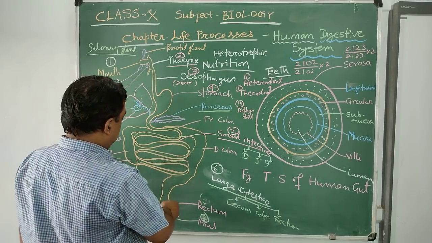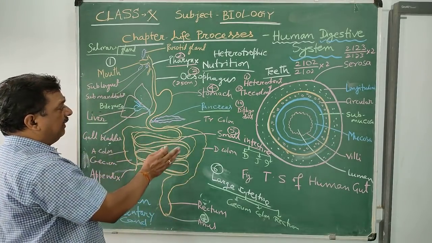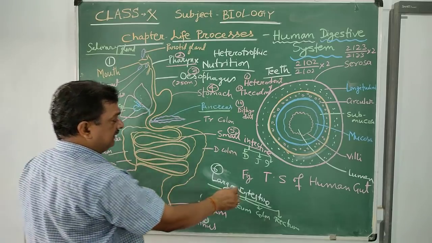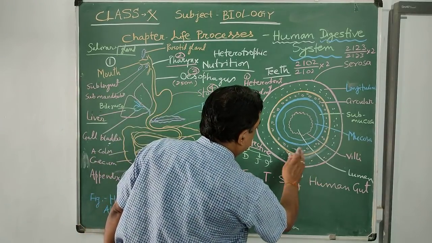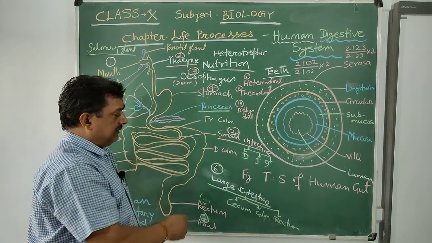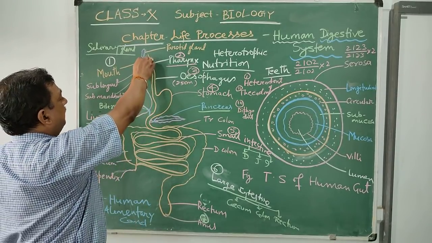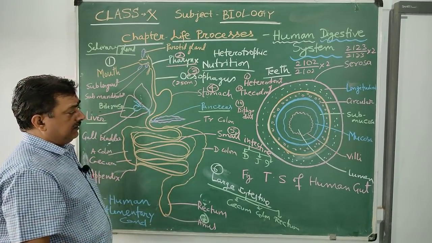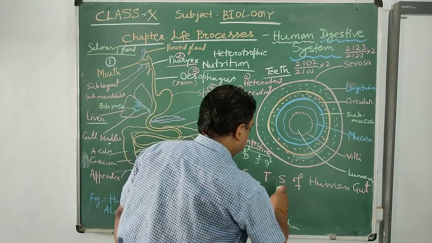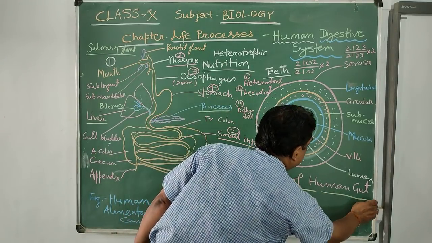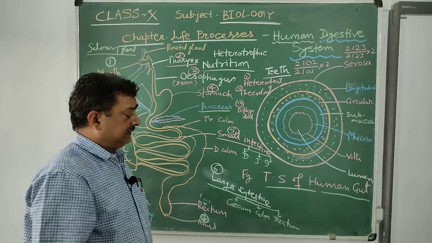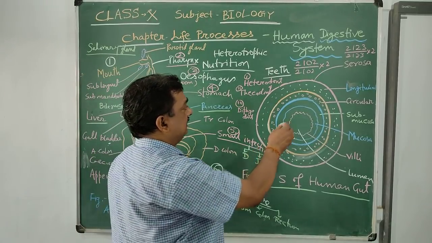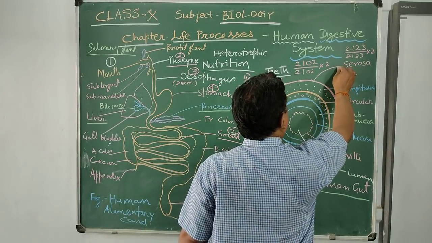Next, I would like to focus on the transverse section of the human gut. The human gut means the tract from the mouth to the anus. So this is a figure of the human gut. The human gut is made up of different layers. The first is called serosa.